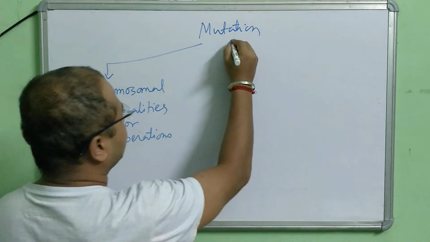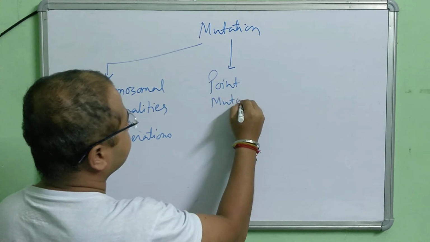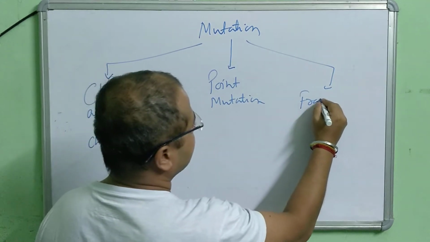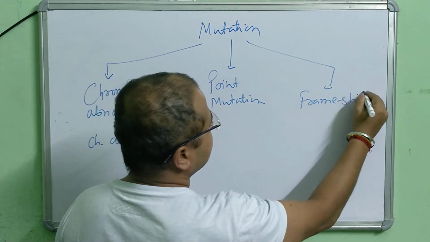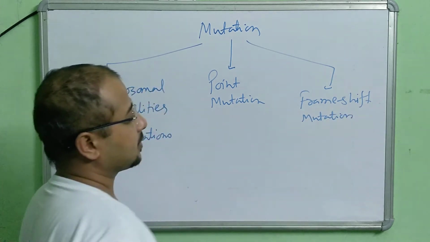Number two, point mutation. And number three, we will be discussing frame shift mutation.